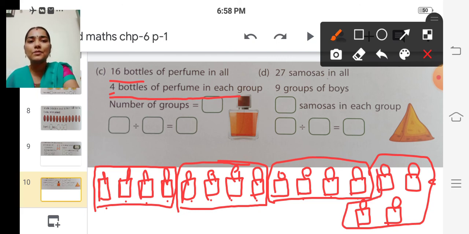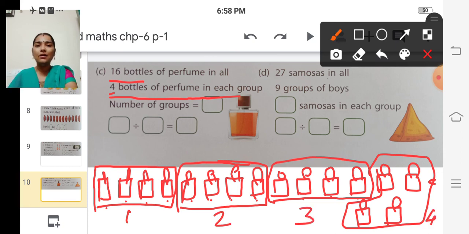So how many groups are there? 1, 2, 3, 4. So there are 4 groups. We have found 4 groups, isn't it? Such that in each group 4 bottles are there. Okay. So now we shall answer. Number of groups, how many groups we have formed? 4, isn't it? So 4.